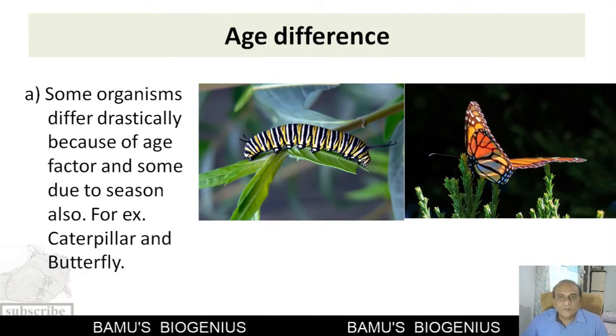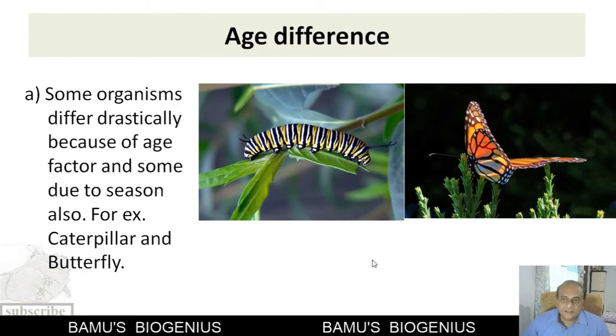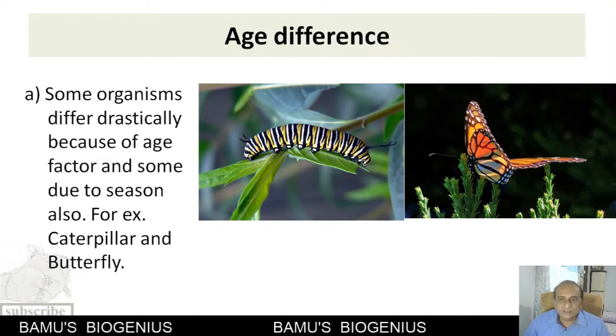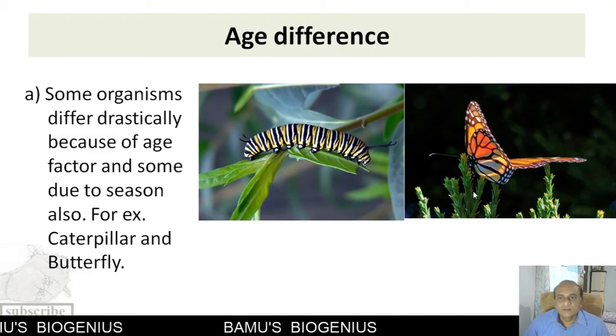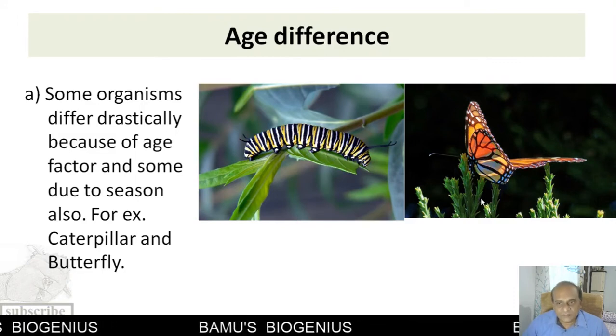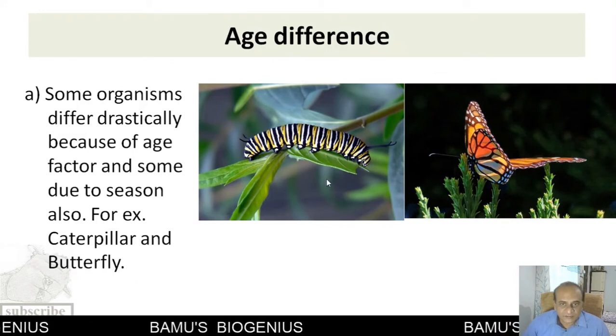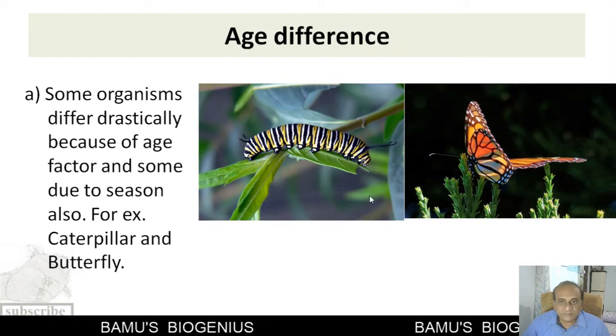See, some organisms show different morphology according to their different age. For example, if we see a butterfly, this one is a caterpillar and this one is an adult butterfly. Both are of the same species, but they differ morphologically.